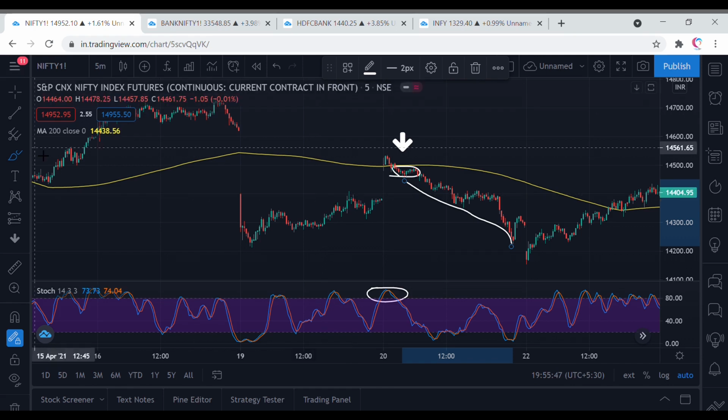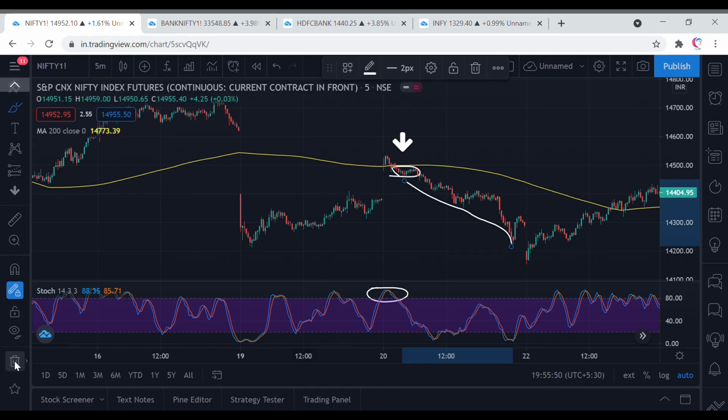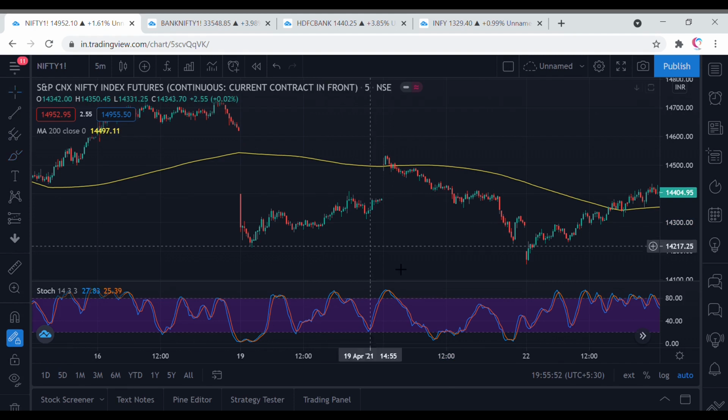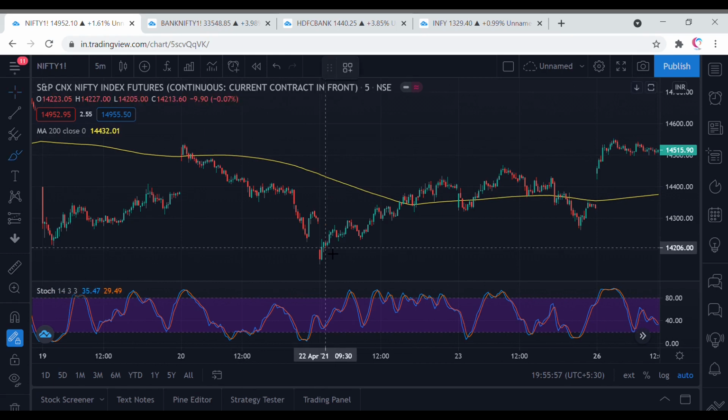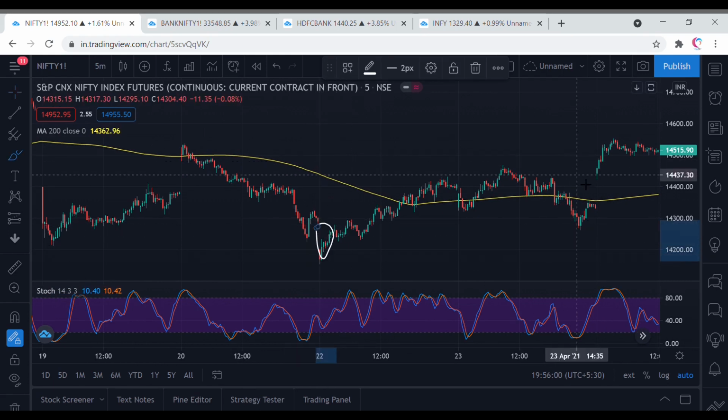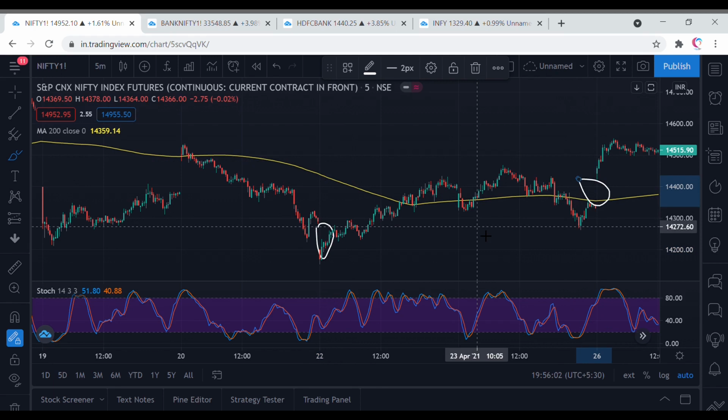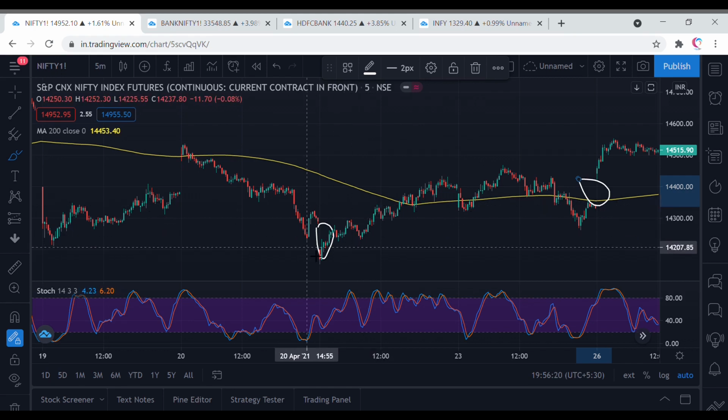We'll look at other examples as well. One thing I would like to mention: when there is a big gap up or gap down like you can see here, I would suggest you let the market settle and then go ahead and take trades. When there's a big gap up or gap down, the indicators use a mathematical formula, so it takes time for them to adjust to that big gap. So wait for the market to settle and then use this strategy.